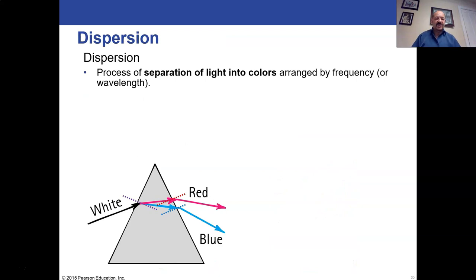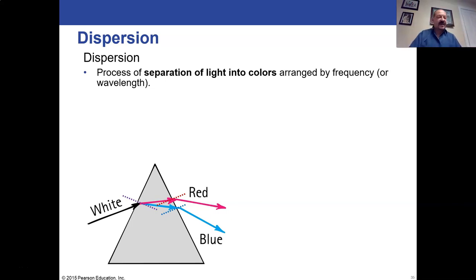All right, so dispersion. Dispersion is a special case of refraction, but refraction affects different wavelengths differently, different frequencies differently. High frequencies are more affected by refraction than low frequencies. The higher the frequency, the more it will bend than the lower frequencies will bend. So blue light and violet light have a higher frequency than red light and orange light. So the blue and violet light will bend more when you're coming out of a piece of glass in a prism. Remember, you always have to look at it relative to the normals, and the normals are all at these weird angles because the prism is a triangular shape.